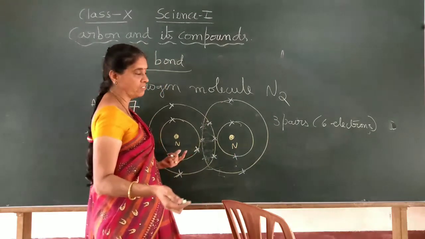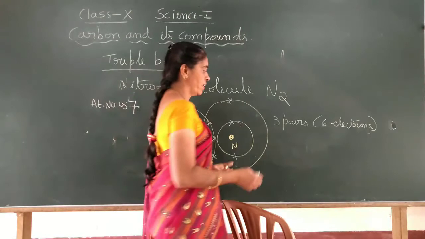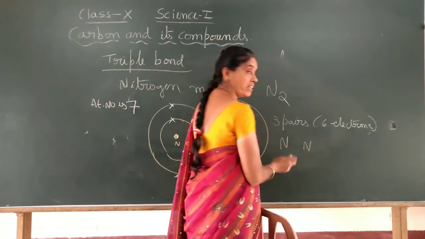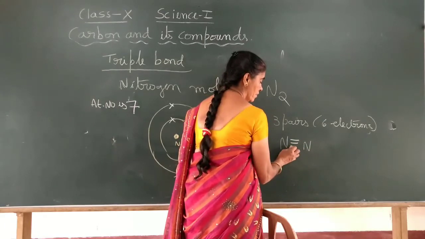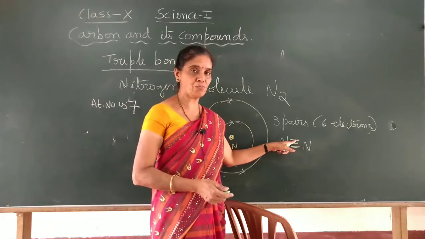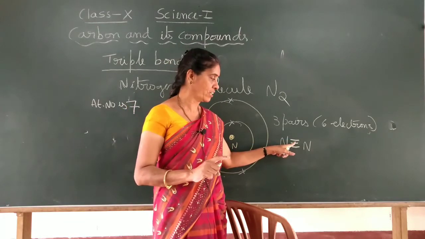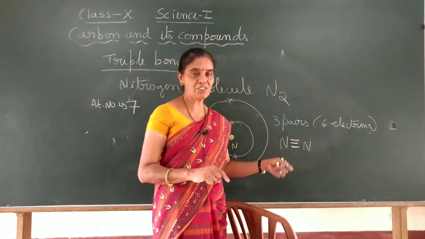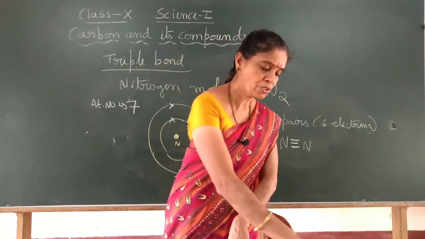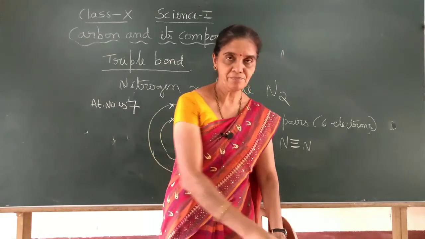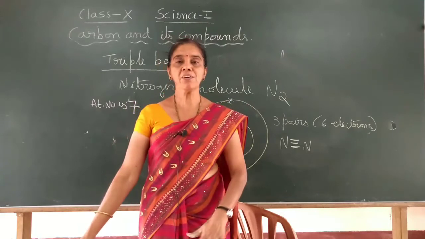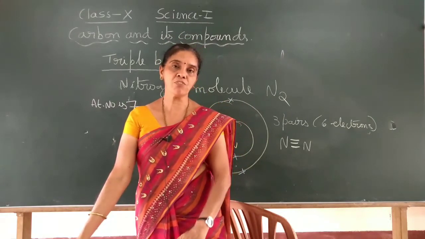So here 3 pairs of electron sharing takes place, and we will have the bond between nitrogen and nitrogen, a triple bond. 3 covalent bonds. One line indicates one bond, 1 pair of electrons, 2 pairs of electrons, 3 pairs. Totally 3 pairs of electrons shared between 2 nitrogen atoms. So it is called a triple bond. These are the 3 important types of covalent bond.